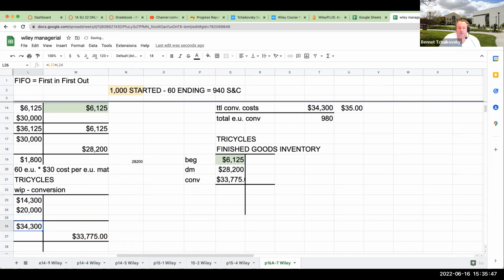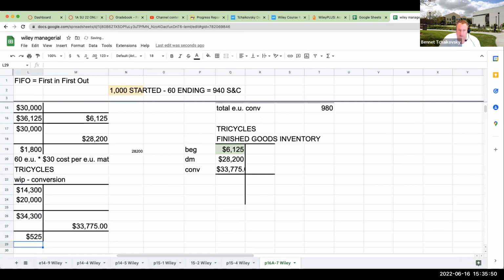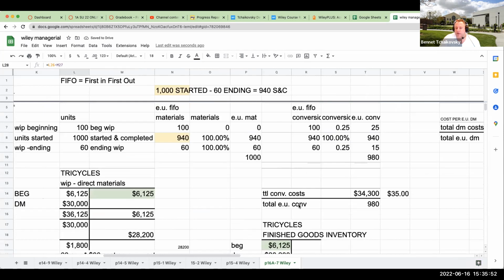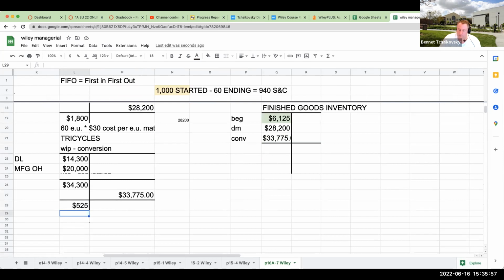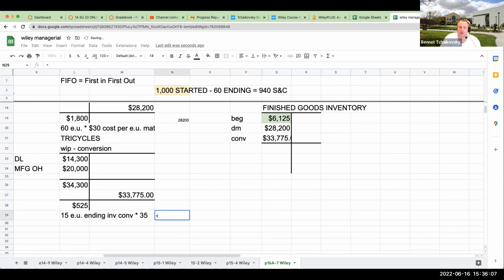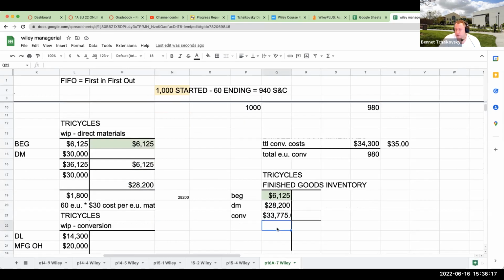And when I look at what I have over here in terms of my ending, my ending is 525. How do I know that that's correct? Well, if I take 15, which are my equivalent units for my ending inventory for conversion, and I multiply that by 35, I end up with 15 times 35, or 525. So whatever way you go through and do it, just make sure you're checking your work. So over here, in terms of my finished goods inventory for the tricycles, we get a total of 68,100.